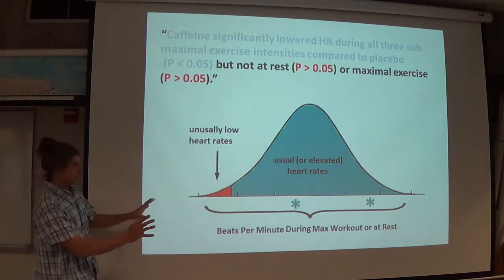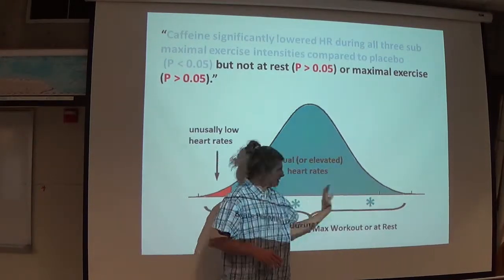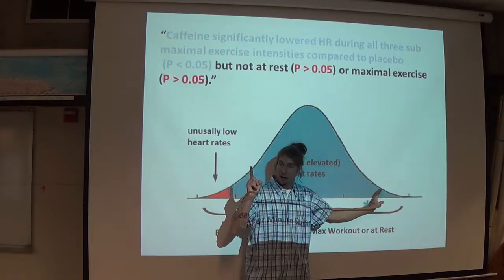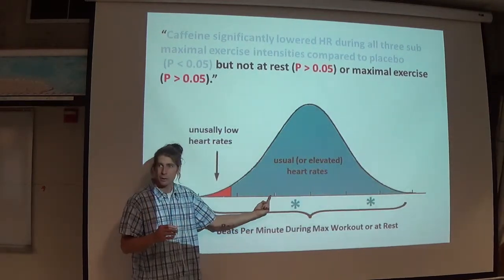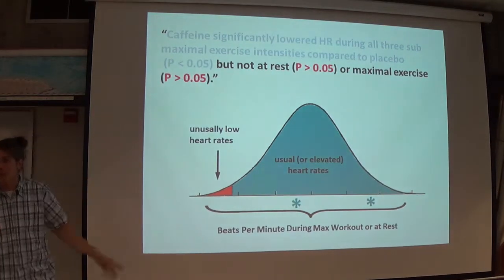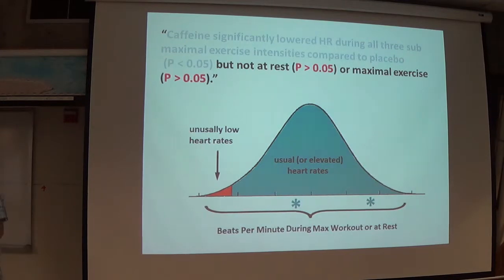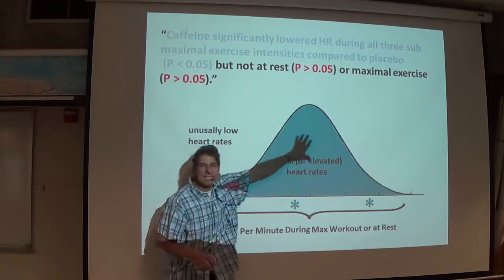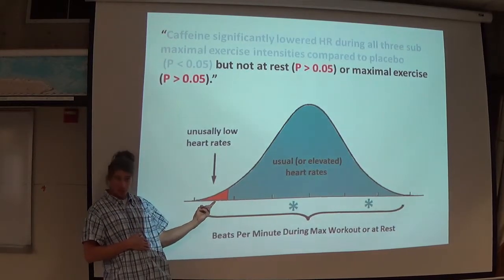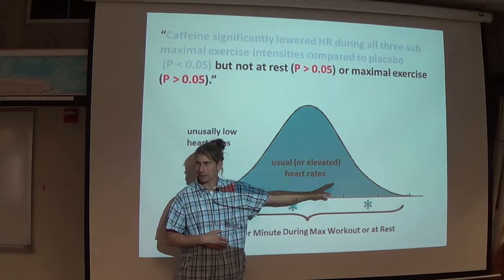Here's the curve. Usual or elevated. Not significantly elevated, this is elevated. Here's lowered. What they're telling me with p-values that are bigger than 5% is we are in the meat of this curve. This is the significantly lowered heart rates. These are the not significantly lowered heart rates.